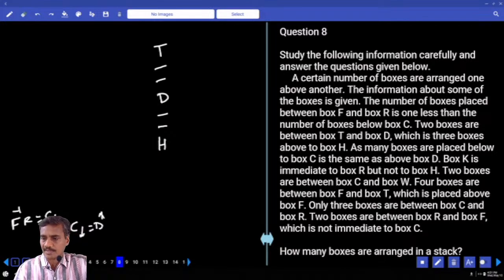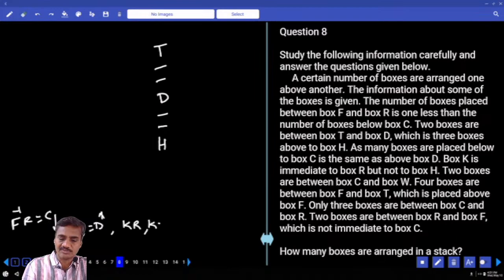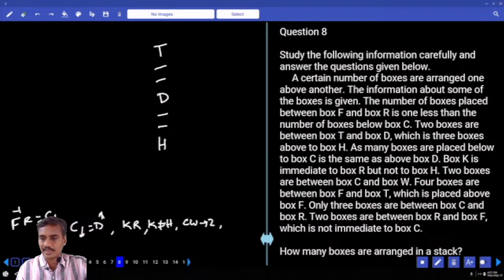And next one, K is immediate to R. K and R are immediate, but K is not immediate to H. And two boxes are in between C and W. Now in between C and W there must be an exact fitting. In between C and W, how many do we need to have? Two boxes. And four boxes are in between F and T.